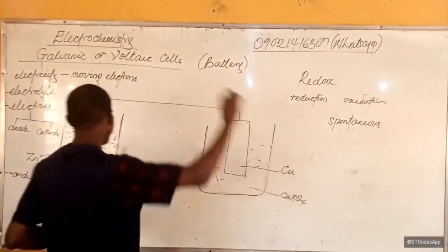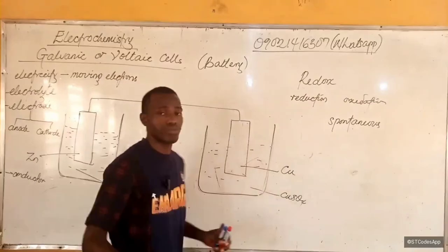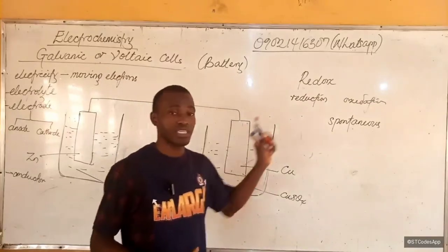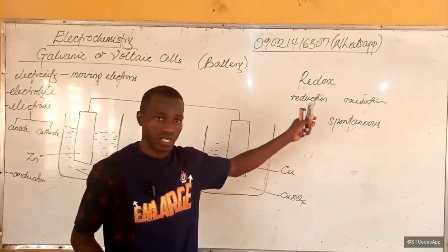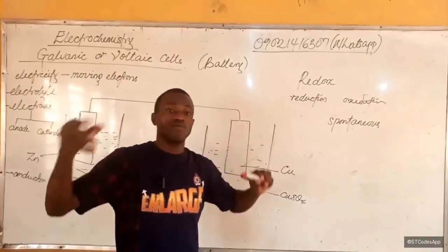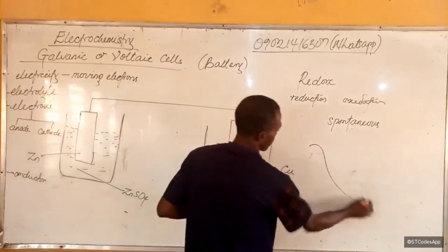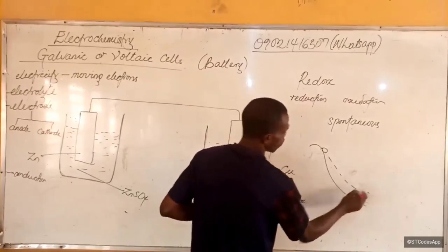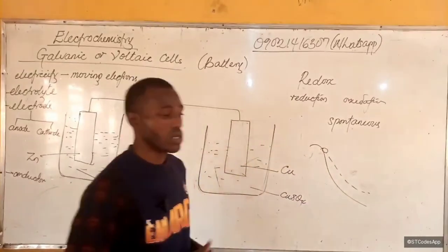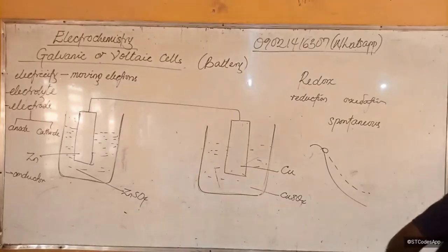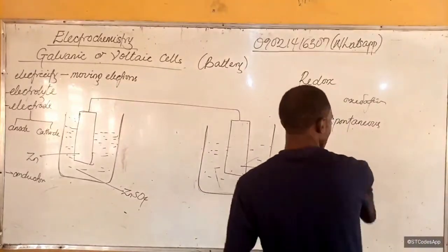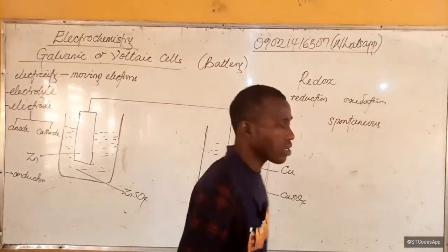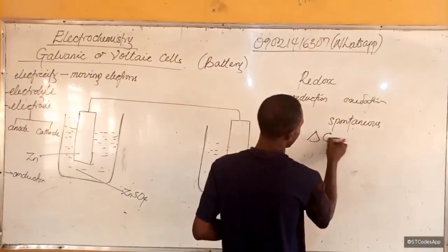All you need to do is to connect the wire to the two electrodes, and this system begins to run. So we say it's spontaneous. Just like we talked about the fact that if you put a ball on a hill, you don't need to push the ball before it begins to roll down the hill. Because it's spontaneous.